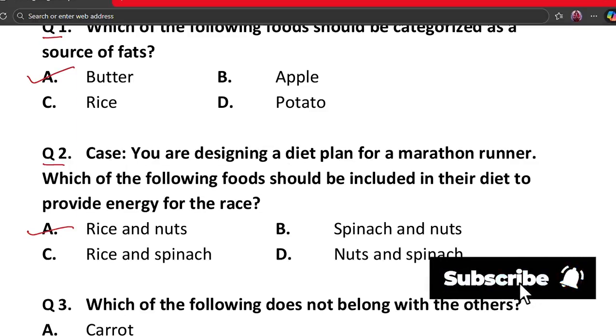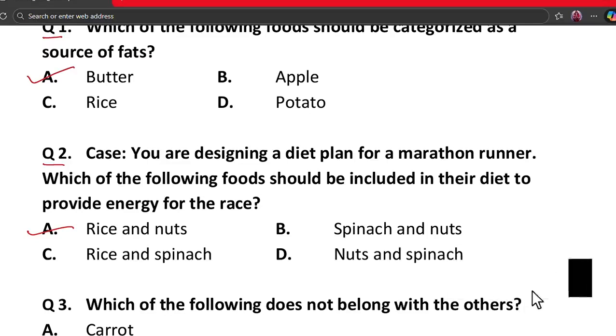Here is the keyword, energy. Rice gives instant energy because it is rich in carbohydrates. Nuts provide fats which give long-lasting energy. A marathon runner needs both quick and stored energy. That's why rice and nuts make the best combination.